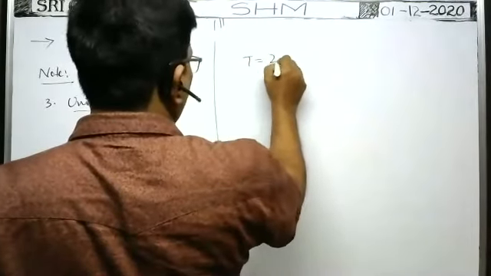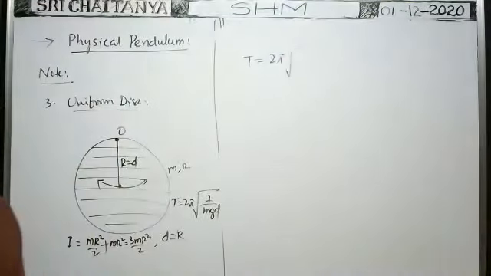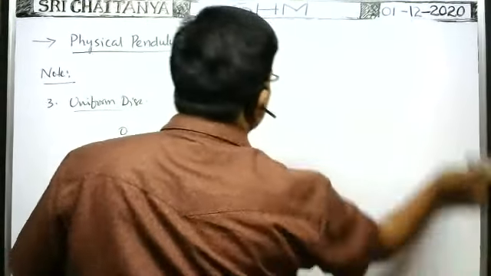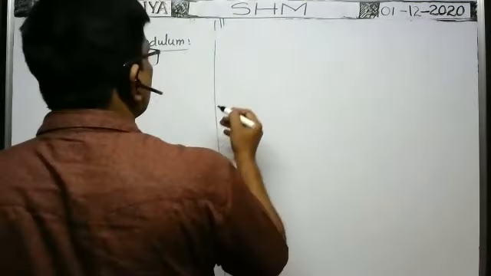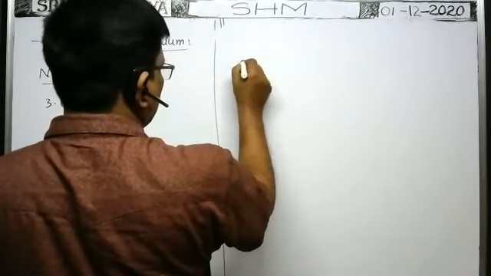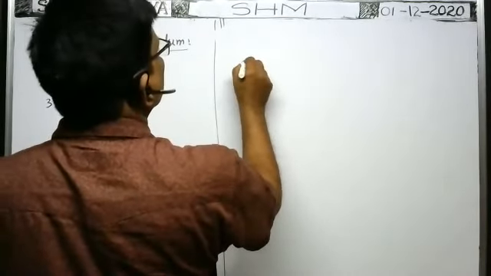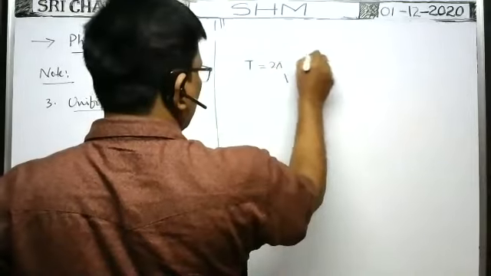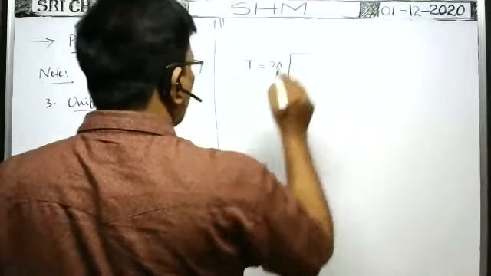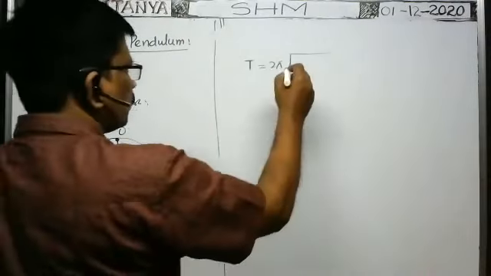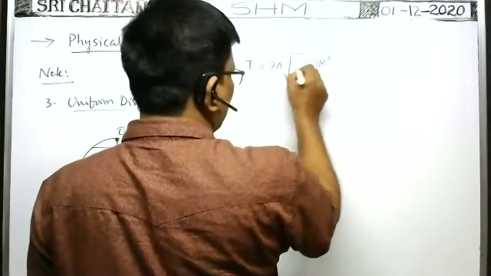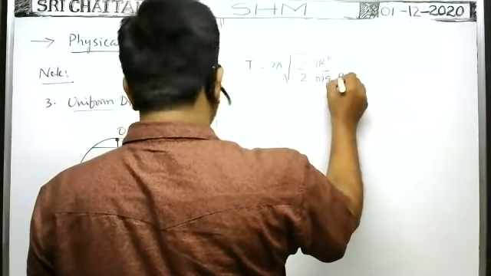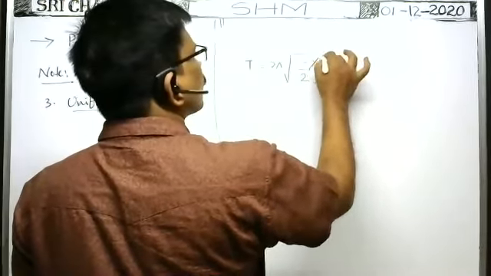Therefore, time period T is equal to 2 pi into root of I, that is 3mR square by 2, by m g into d. d means R. So m cancels, R cancels.